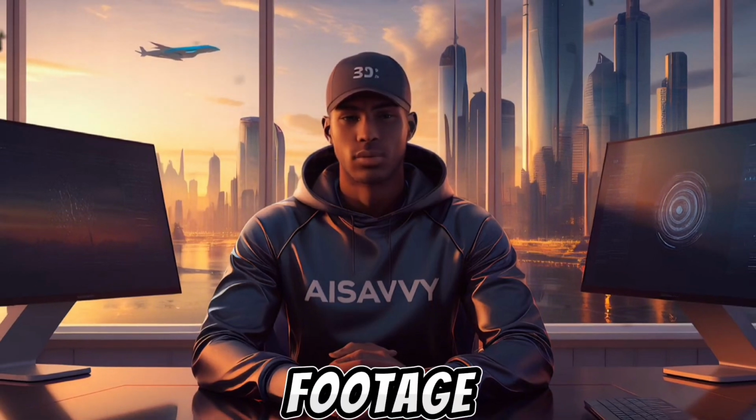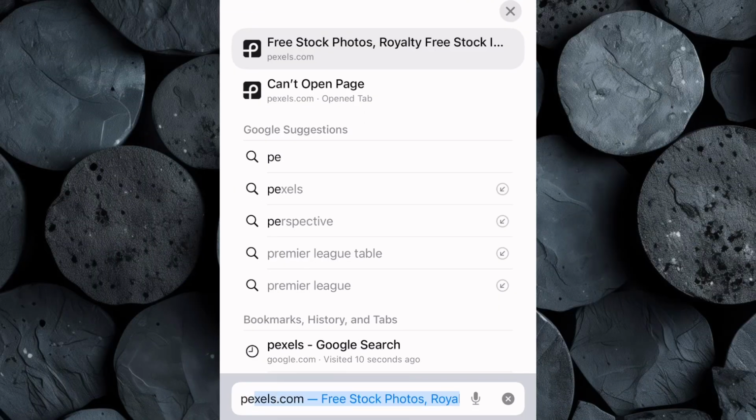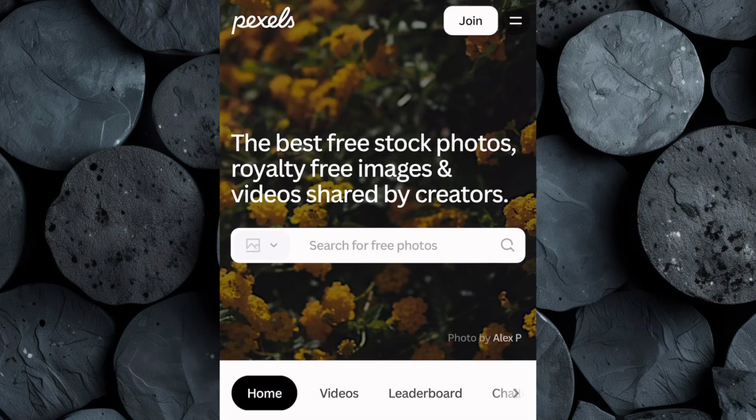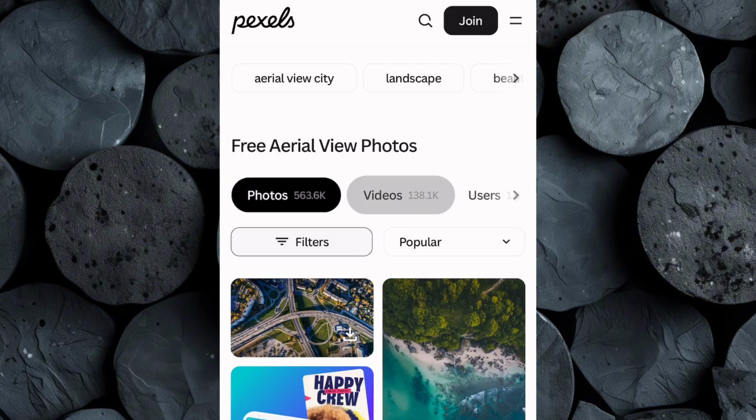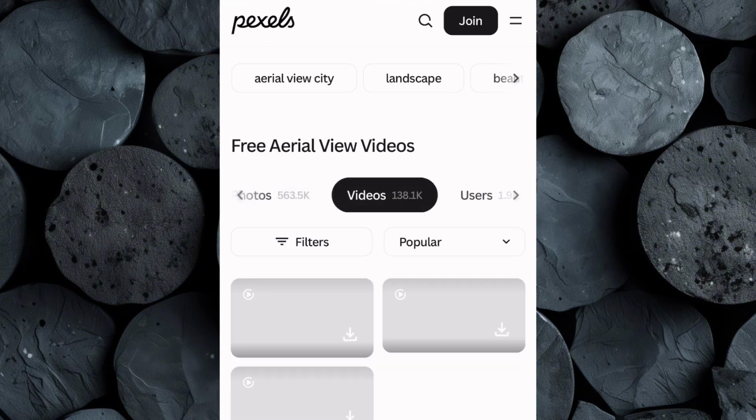To get aerial view footage, we'll use Pexels. Head over to your browser and search for Pexels.com. Pexels is one of the best free stock footage websites where you can find high-quality clips without any cost. Once you're on the site, look for the search bar at the top and type in aerial view. After hitting enter, click on the Videos tab so that you're only shown video results.